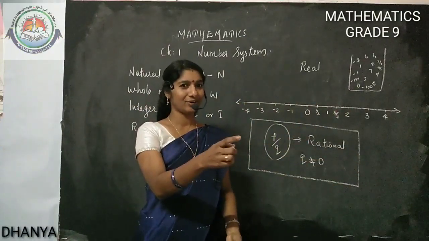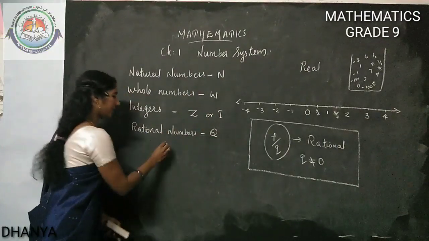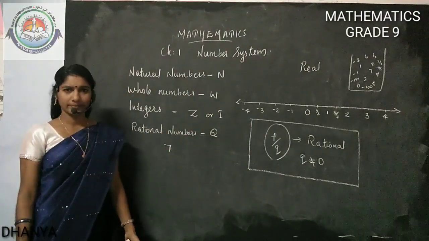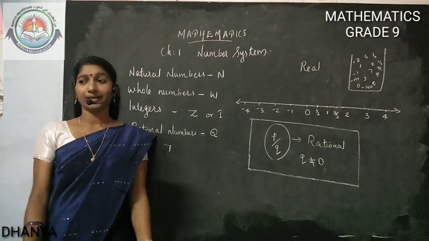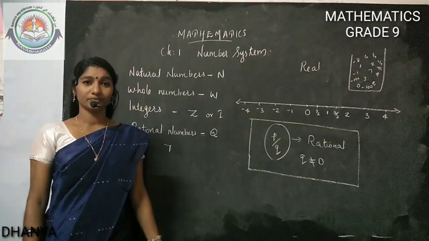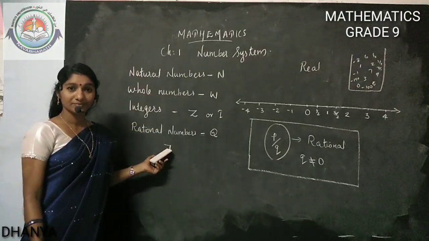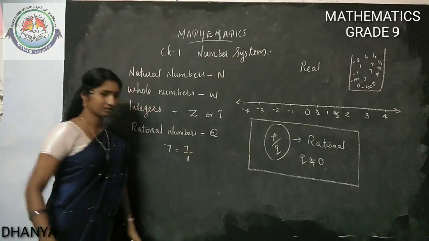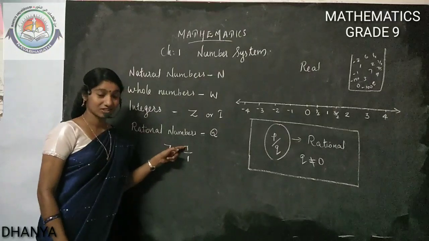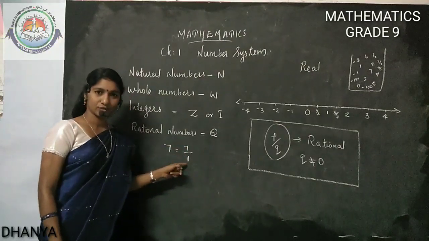One doubt you are getting, no? Is 7 a rational number? What does the rational number definition say? Any number can be written in the form P by Q. Can we write 7 in P by Q form? Of course we can write. 7 is equal to 7 by 1. 7 is an integer, 1 is an integer. So we got integer by integer form.